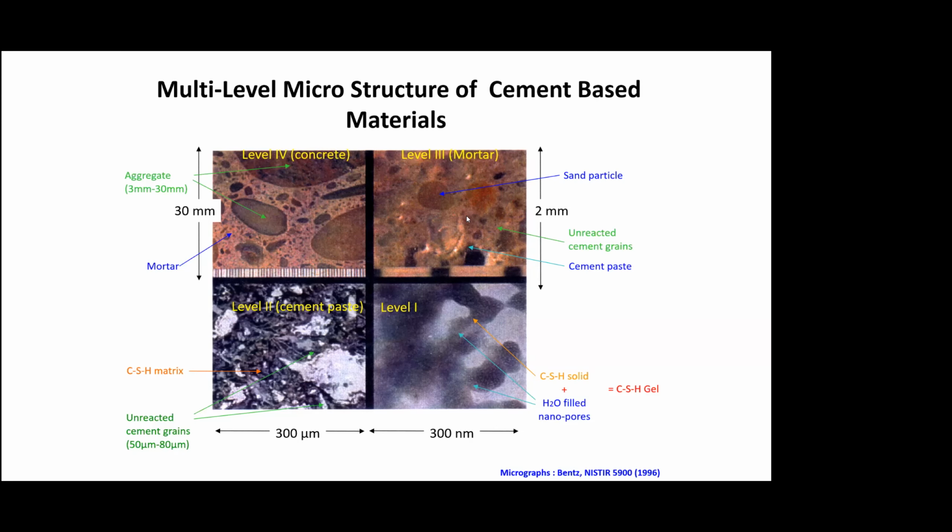You have unreacted cement grains and all these things you can see. And if you further zoom into this, let's say the 300 micron level, 0.3 mm, right? So you can see there's CSH matrix, you can see unreacted cement grains, etc. And if you zoom further in, when you see the CSH matrix, you have the CSH solid and the water-filled nanopores. So these two combined form the CSH gel.